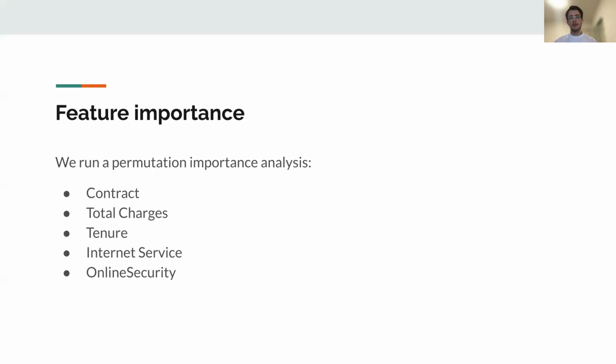After fitting and choosing the best model, we also decided to perform the permutation feature importance algorithm over the dataset. We found that the 5 most important features are contract, total charges, tenure, internet service, and online security. These insights are really important for the business as it may give them some interpretability over the model.